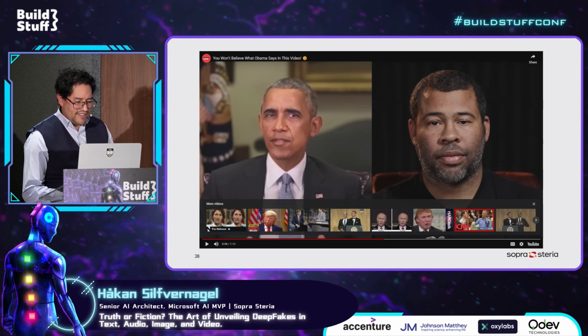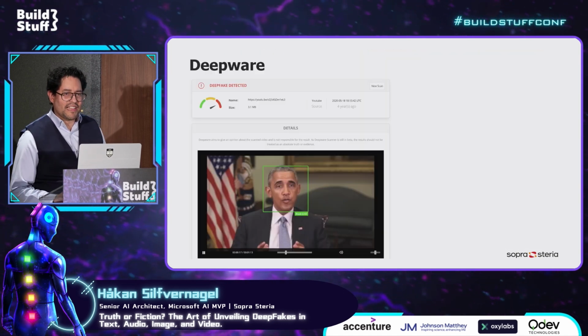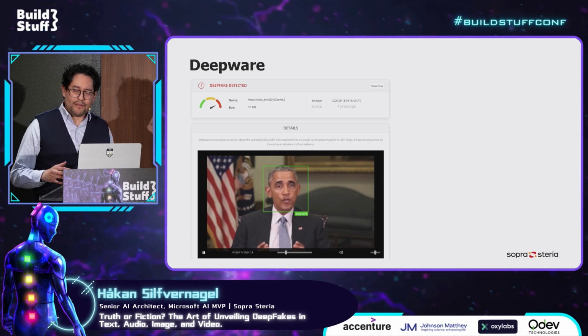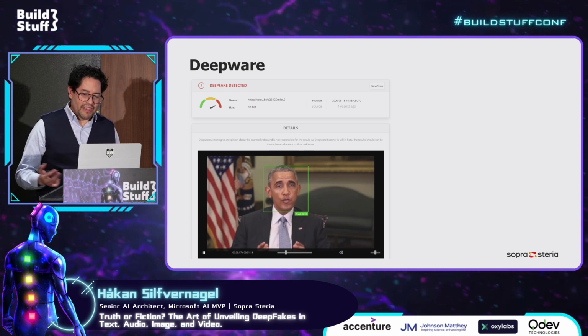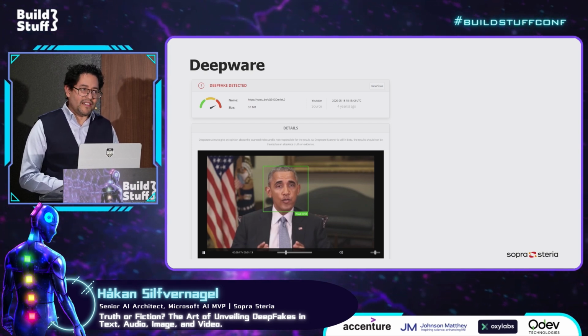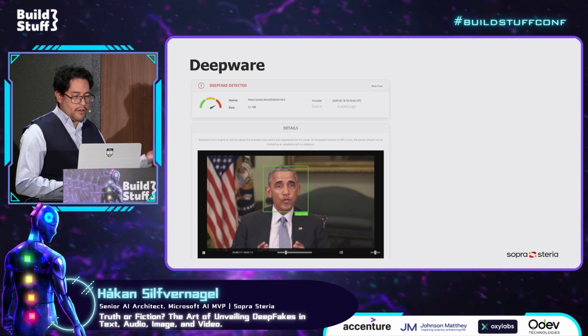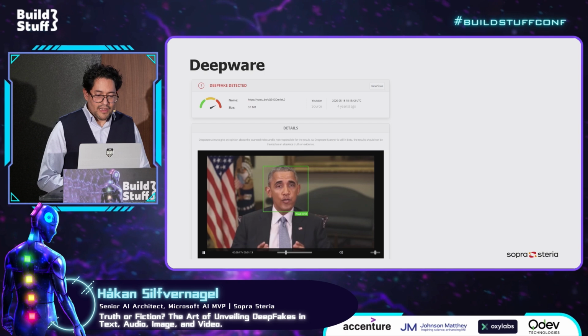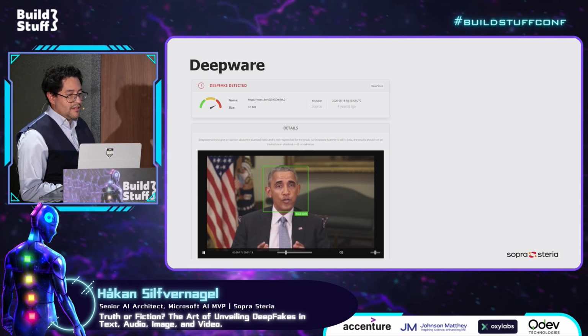Yeah, so we can see there were, at that time, many examples. For example, you had the voice actor mimicking the voice and gestures of Tom Cruise, and that was very difficult to detect. But at least through this Deepware software that we found here, we could get an indication that this is surely a deepfake.